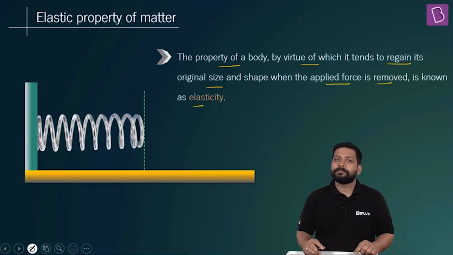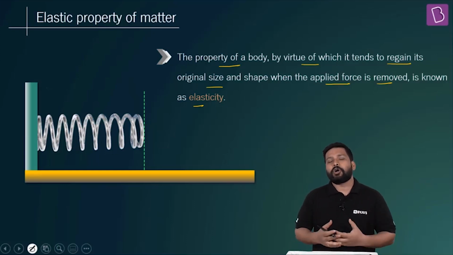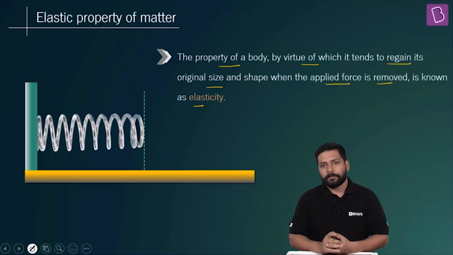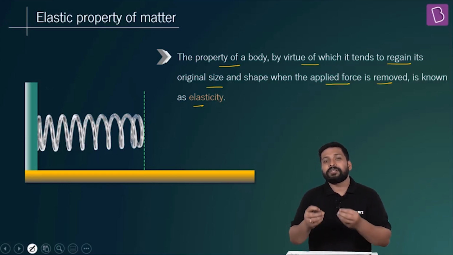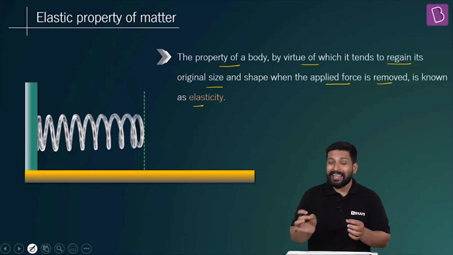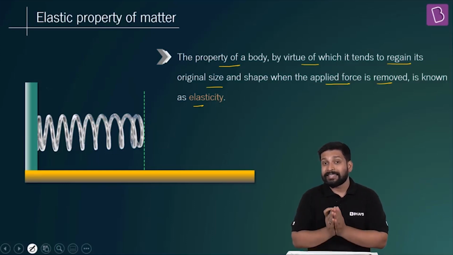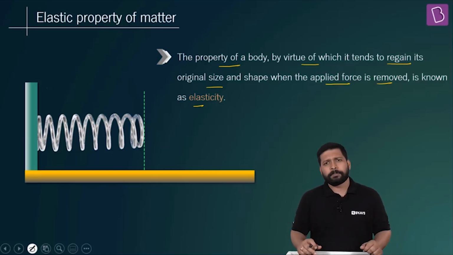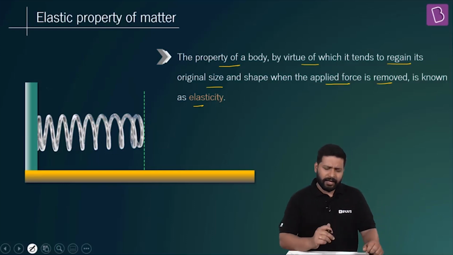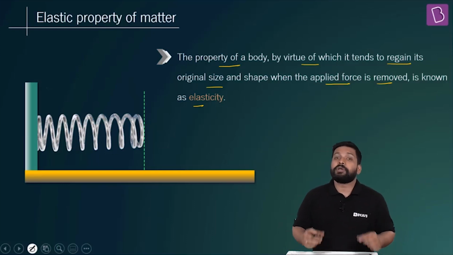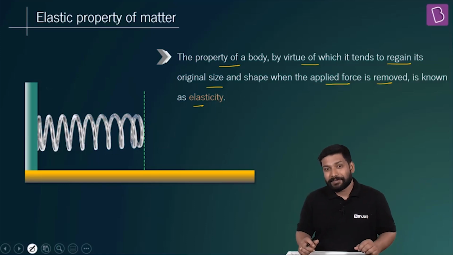I hope you got it. Are you clear with this? Easy? So the tendency or the property in the body, such that once this deforming force is removed, it regains its original configuration. This property is called elasticity. Simple, plain and simple. Next question could be, sir, why is there elasticity?